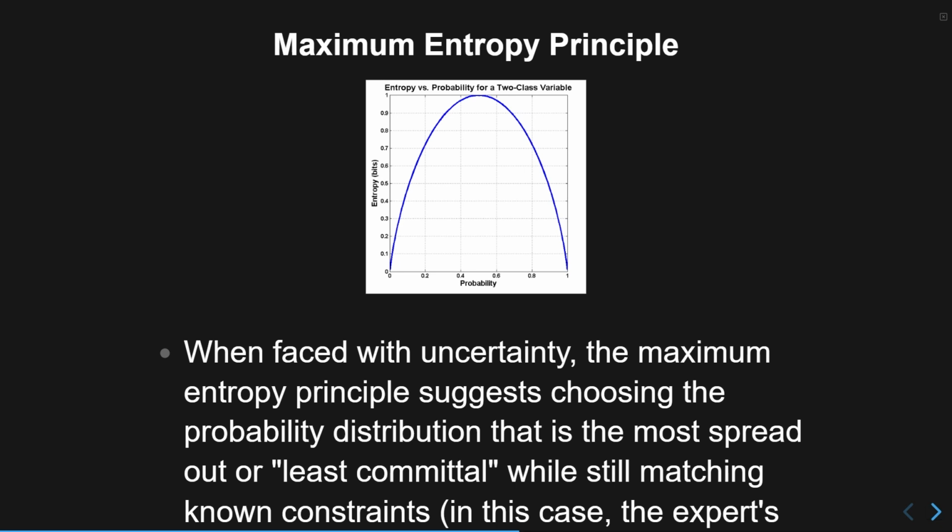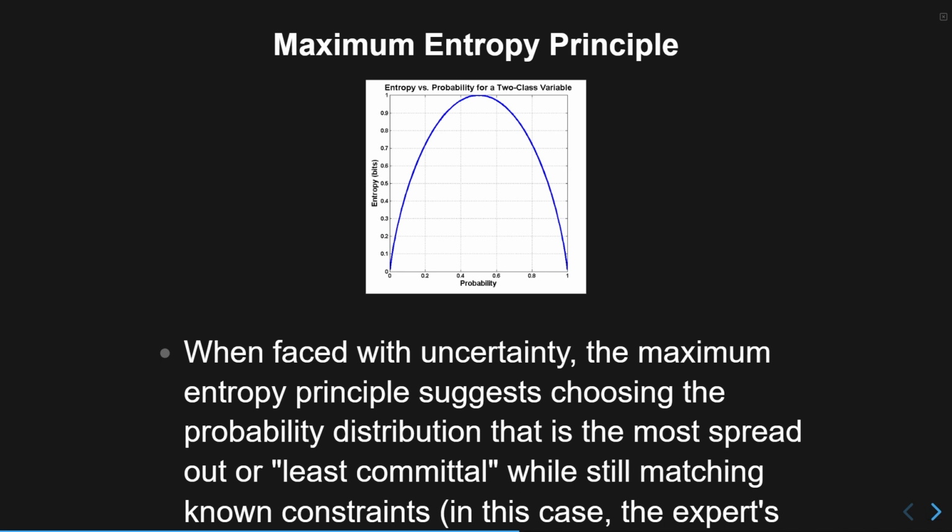Now, when faced with uncertainty, the maximum entropy principle suggests that you choose the distribution that is most spread out. It says, I don't know anything about it except for this specific constraint.